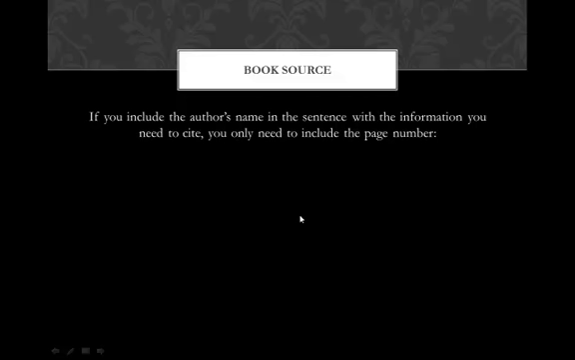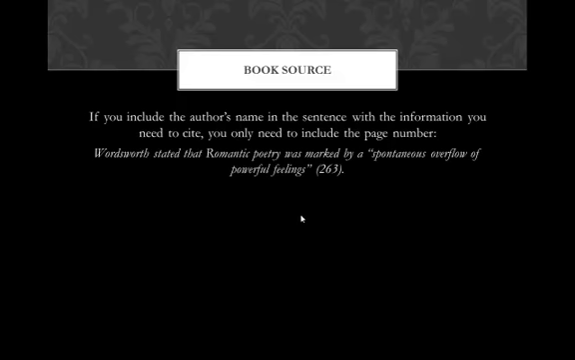If you include the author's name in the sentence with the information that you need to cite, then you only need to include the page number. So for instance, "Wordsworth stated that romantic poetry was marked by a spontaneous overflow of powerful feelings." And you see in parentheses, 263.